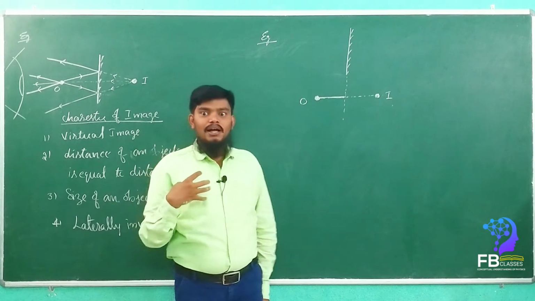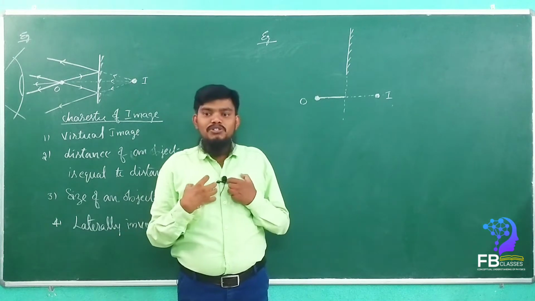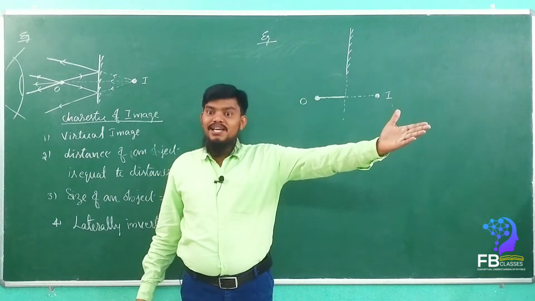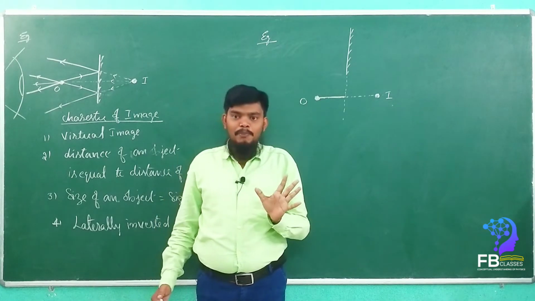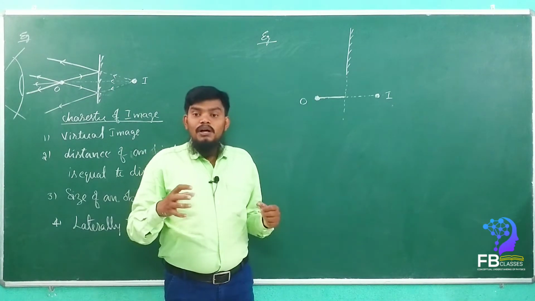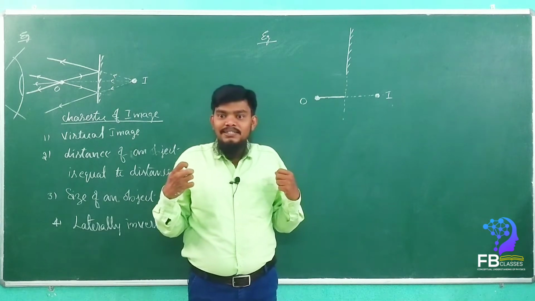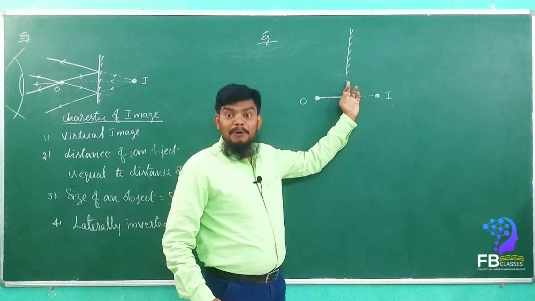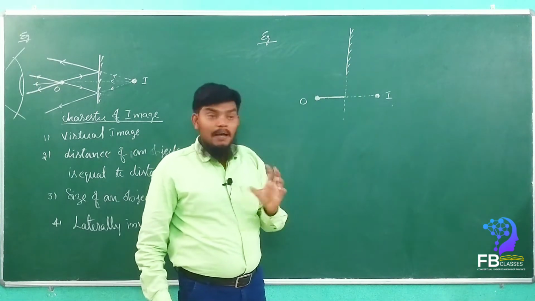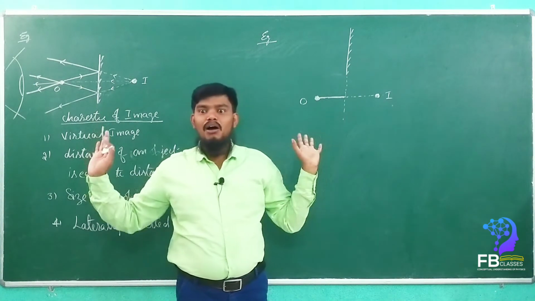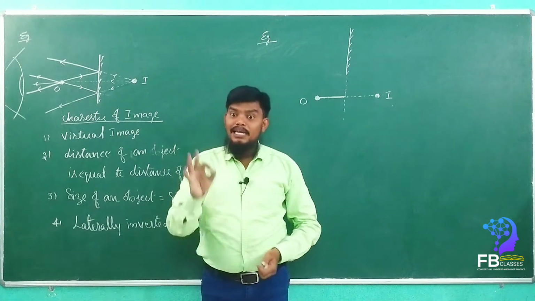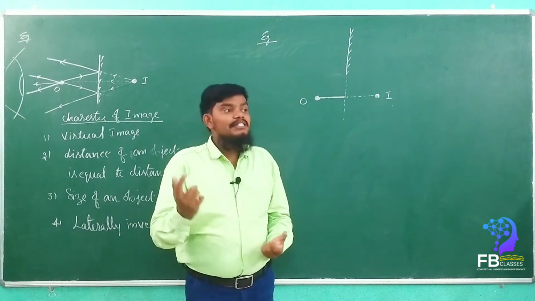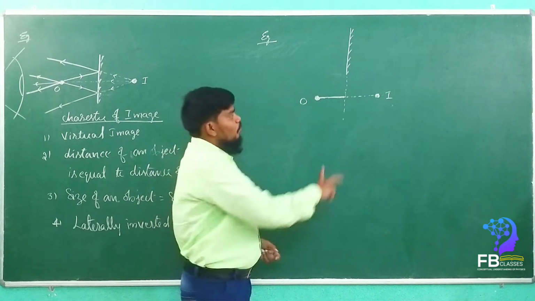You are the observer, but my image can't be seen by myself because the mirror is not in front of me. The mirror is somewhere else, at an angle. Are you getting my point clearly? So whether we are seeing the image or not depends upon where the mirror is placed. But the image is formed wherever the mirror is there. Whether it appears or not depends upon the position of the mirror. So the image is formed here.